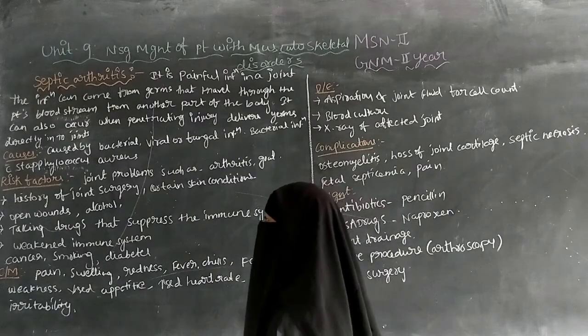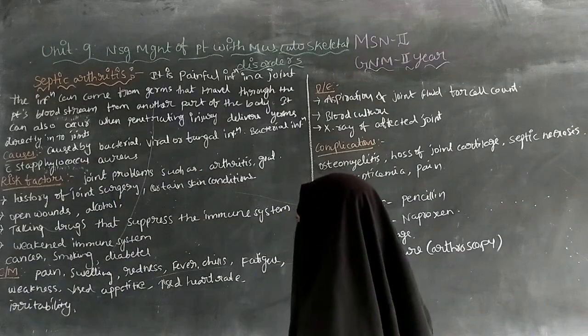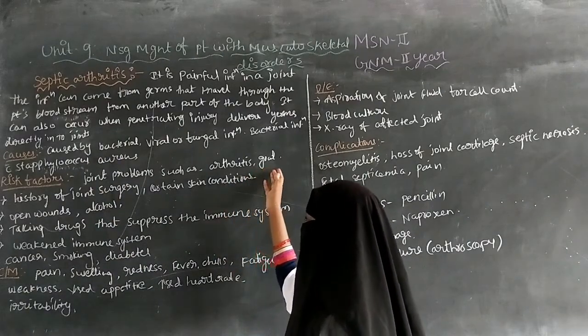Next is risk factors. Risk factors include joint problems such as arthritis and gout.